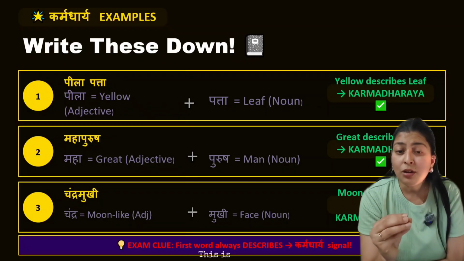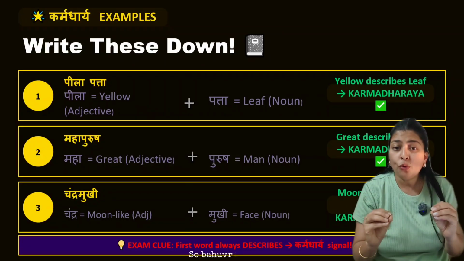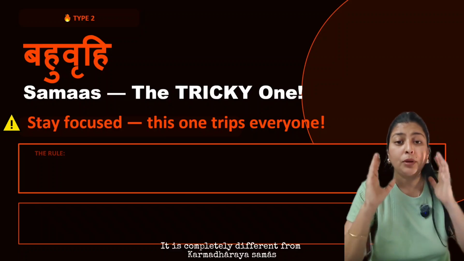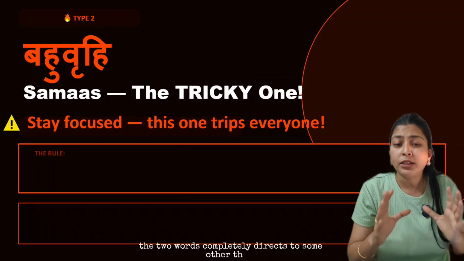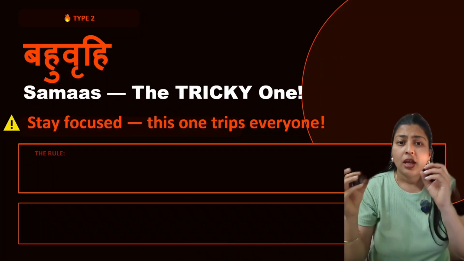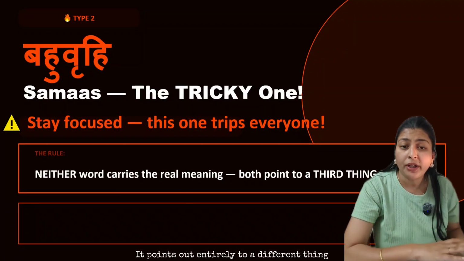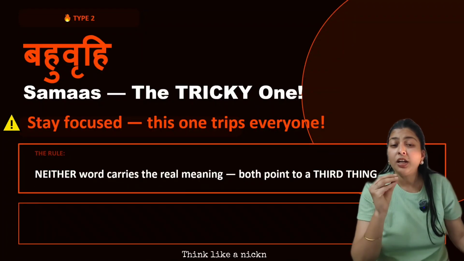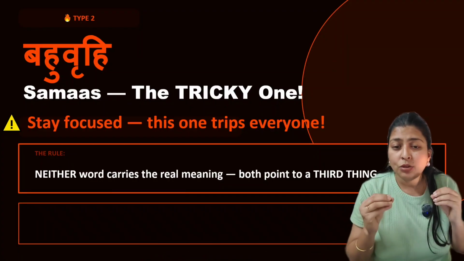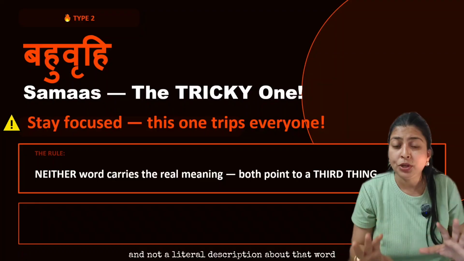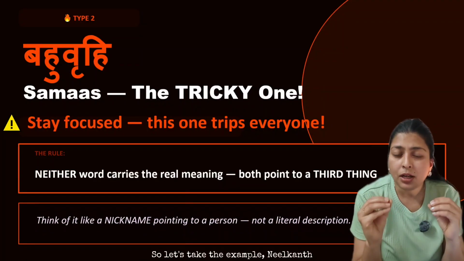Okay, this one. This is the one which confuses almost everyone, including me in class 9. So, Bahuvrihi Samas. It is completely different from Karmadharaya Samas. And here is the reason. In Bahuvrihi Samas, the two words together point to some other thing. Here, the meaning does not come from either of the words directly. It points entirely to a different thing. Think of a nickname, which is entirely different from your real name. So it's a nickname and not a literal description of those words. That is Bahuvrihi Samas. So let's take the example Neelkanth.